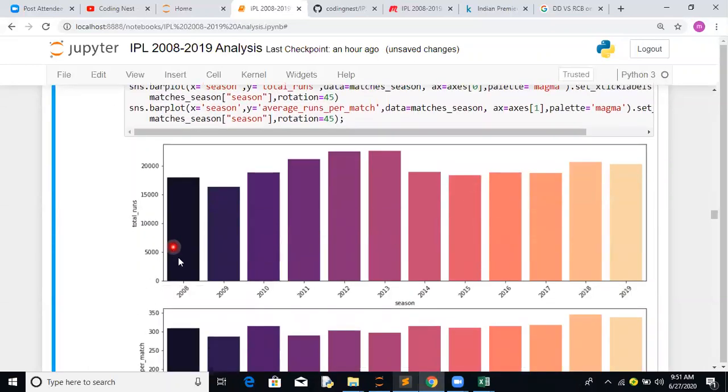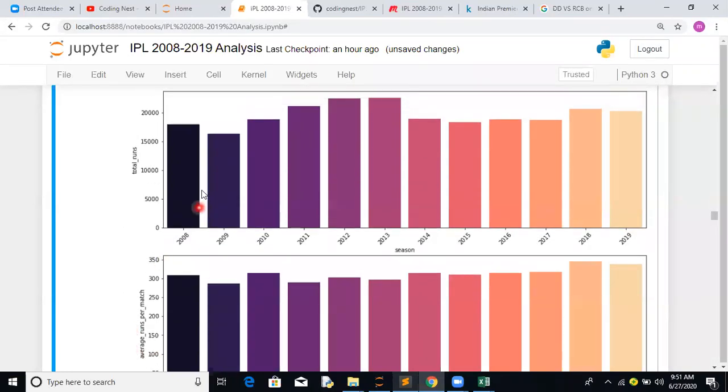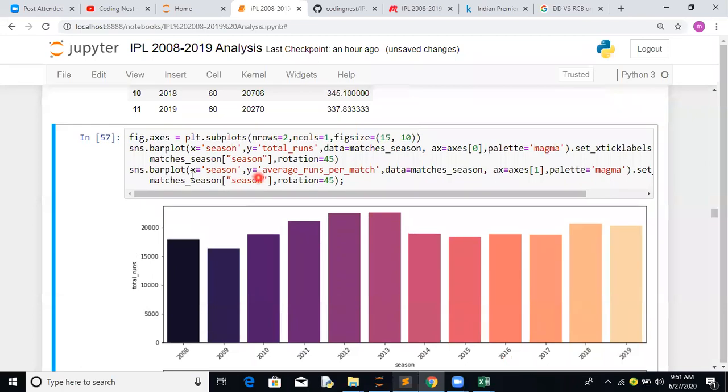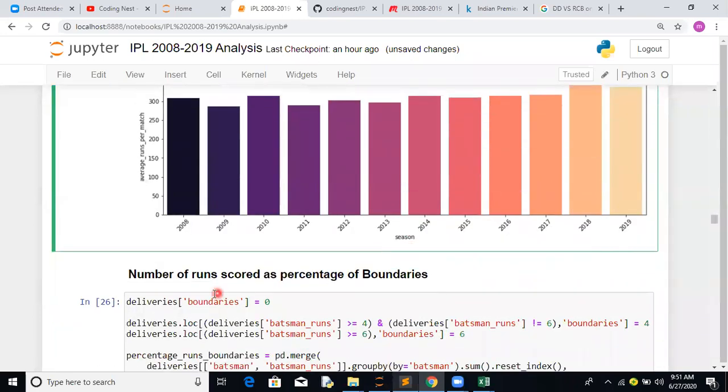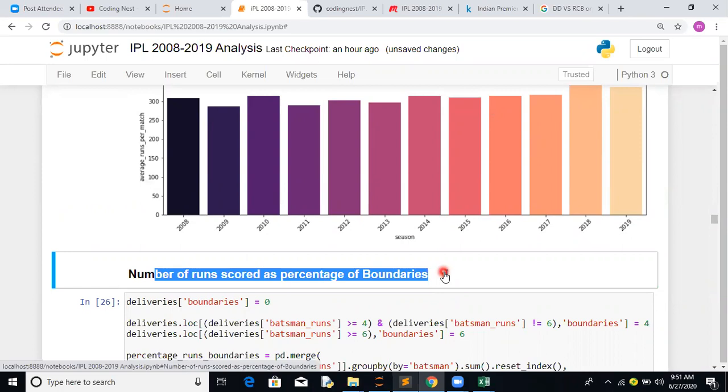So this is the total runs per season, and this is the average runs per season. Here, instead of plotting this bar plot, we can even select a line plot as well. Okay. Now this is the last EDA activity which we are planning to do before jumping to Dream11.